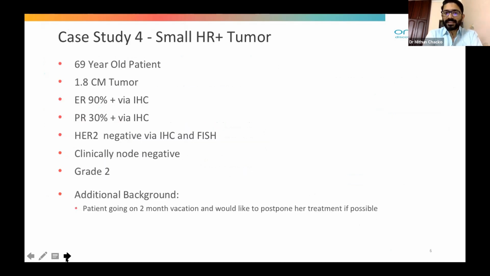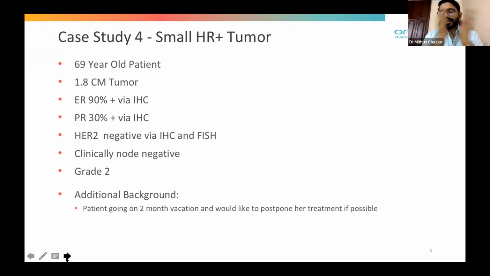So this is another case, say a small hormone receptor positive tumor, 69-year-old patient, 1.8 centimeter tumor, ER positive 90%, PR 30%, HER2 negative, clinically node negative, grade 2. The additional background is that the patient wants to go outside to see her daughter who is settled in the US. So the patient is going on a 2-month vacation and would like to postpone her treatment if possible.